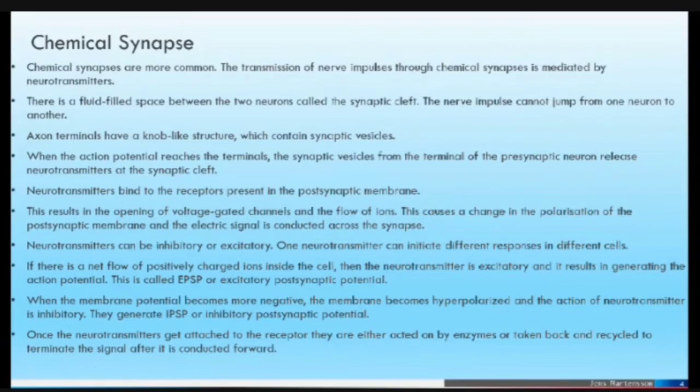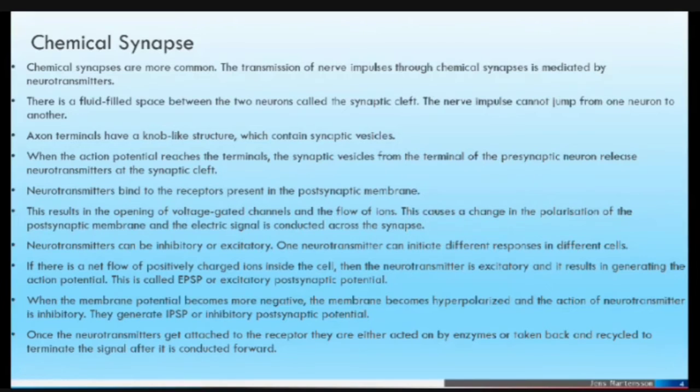Neurotransmitters bind to the receptors present in the postsynaptic membrane. This results in the opening of voltage-gated channels and the flow of ions. This causes a change in polarization of the postsynaptic membrane and the electric signal is conducted across the synapse. Neurotransmitters can be inhibitory or excitatory. One transmitter can initiate different responses in different cells.